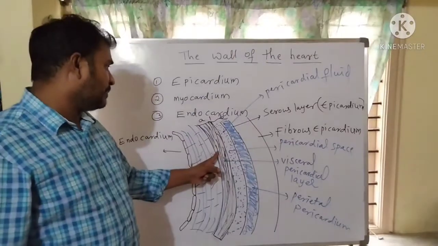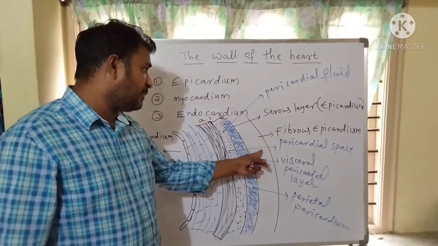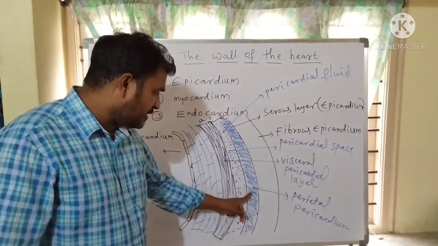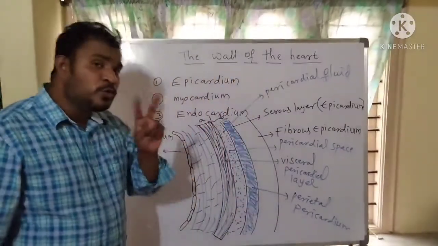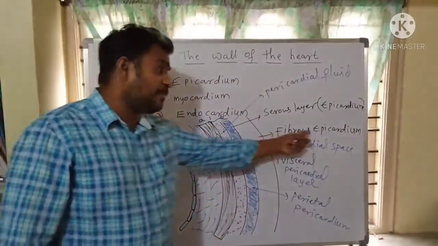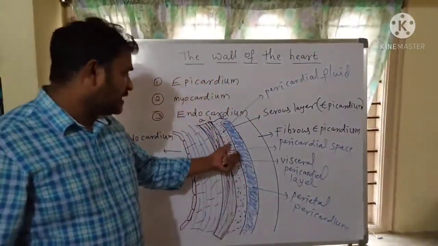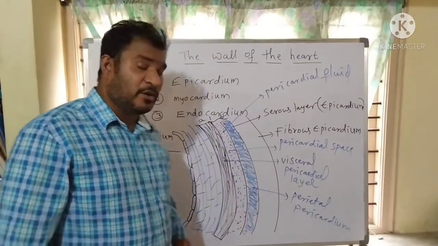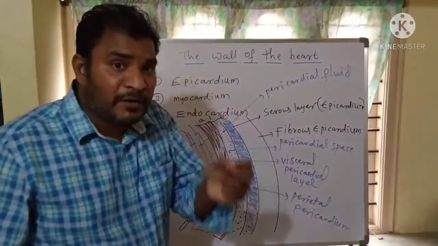And the sublayer which is attached to the fibrous epicardium is known as parietal pericardium. Between the two sublayers of the serous epicardium, there is a space called pericardial space, which is filled with fluid called pericardial fluid.